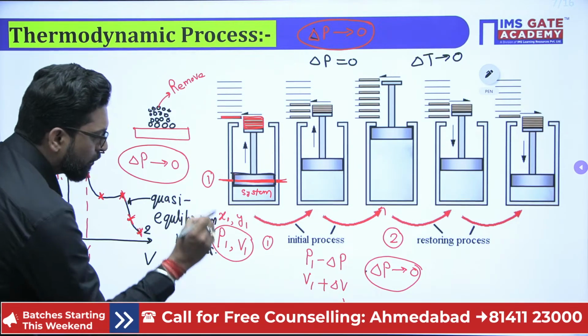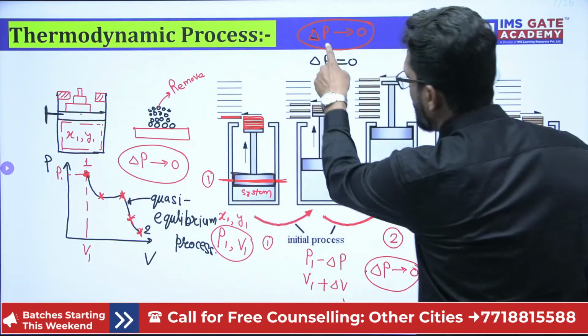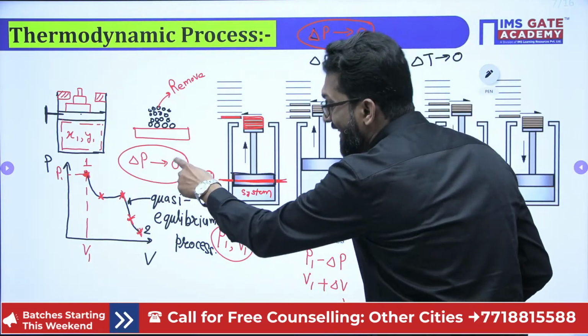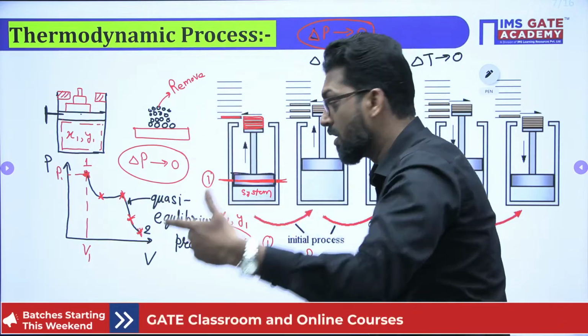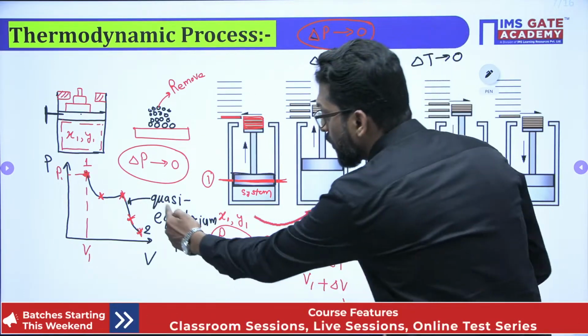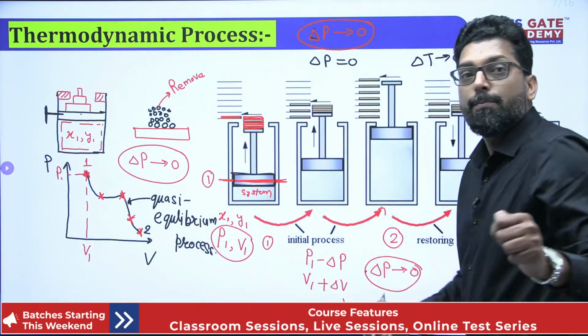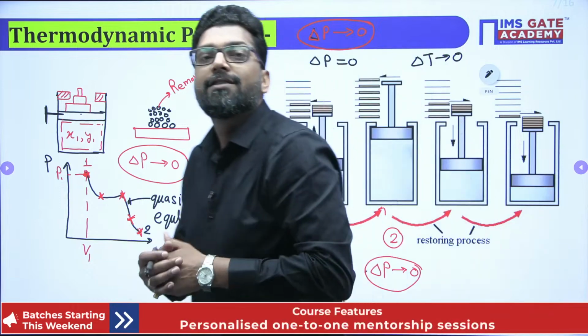What is meant by quasi? Quasi means almost. It is almost, that means delta P tends to 0 almost. Quasi means almost equilibrium. It is not equilibrium. It's a quasi-equilibrium process. The process will happen, and the quasi-equilibrium process is also a reversible process.